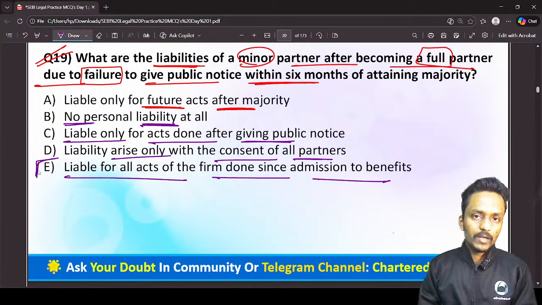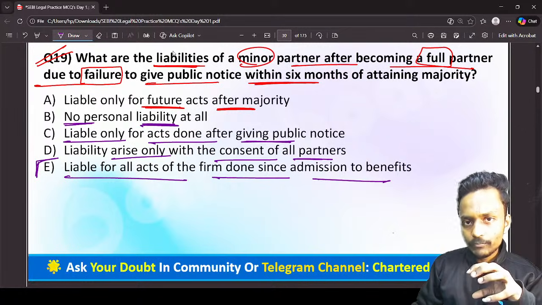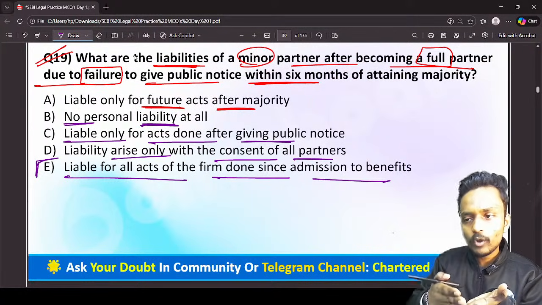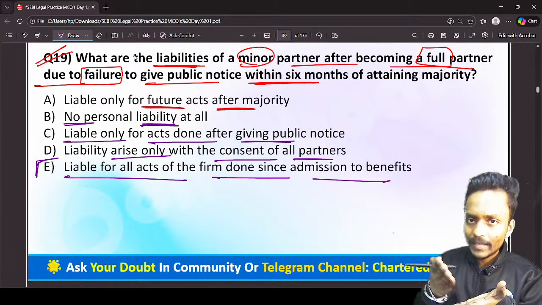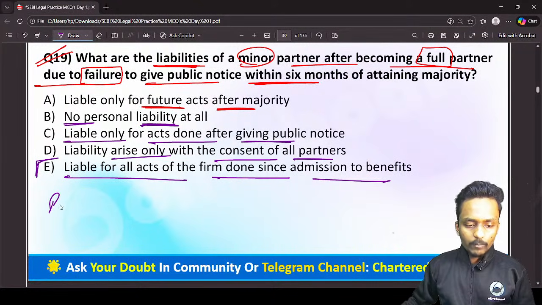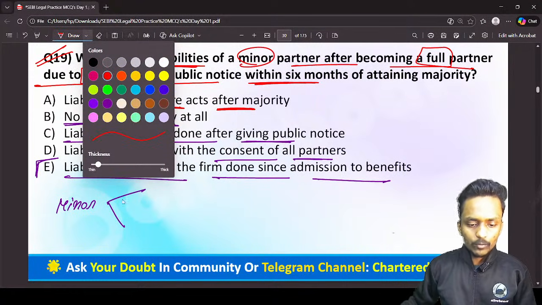So when the minor was admitted to the benefits of the partnership firm, from that date he will be liable for all the obligations of the partnership firm. I'm covering these two points here so that you can expect a question on either of them in your exam.